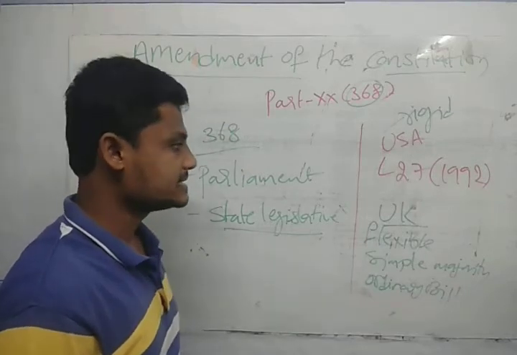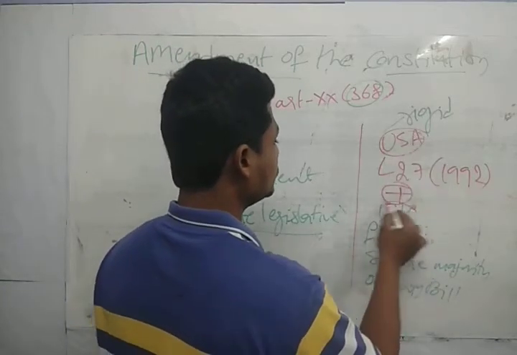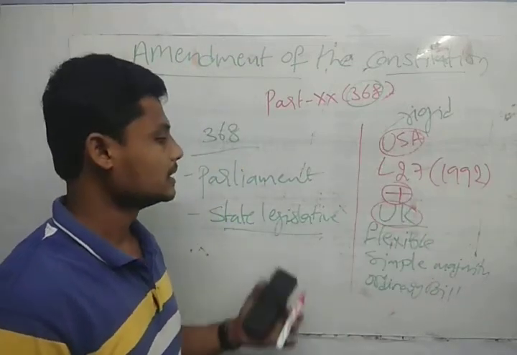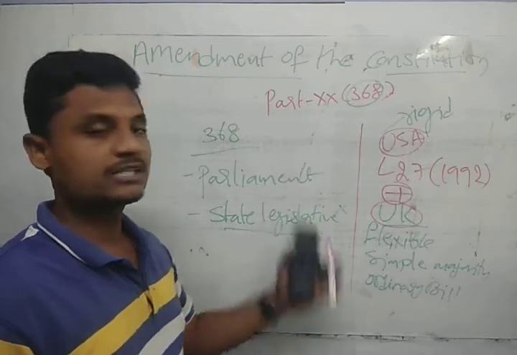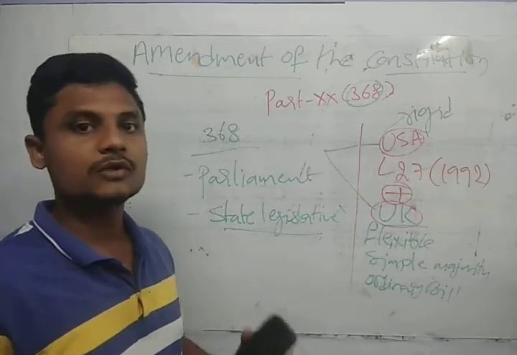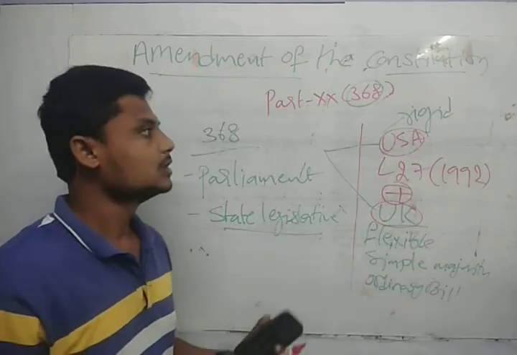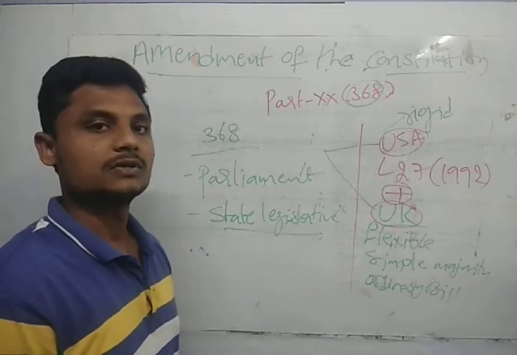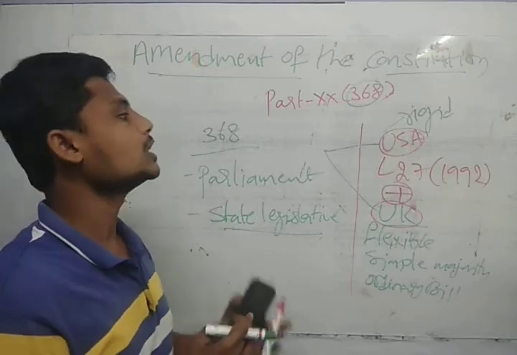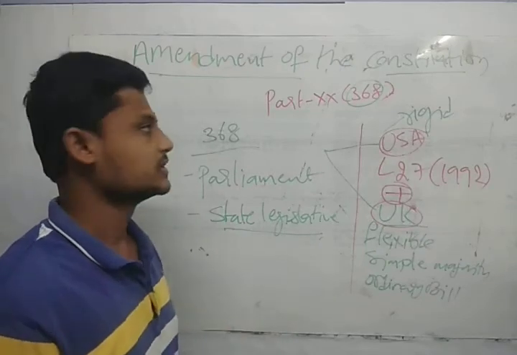Whereas in India, we have taken provisions of both the USA and the UK. In our Constitution we have both the simple majority, the flexible process, and the rigid process. So we have taken both of these. In the Constitution of India, a few articles will be amended through simple majority, and others through the rigid process. Okay, guys, clear? We are going to see how the process will start and the things we are going to deal with in this session.